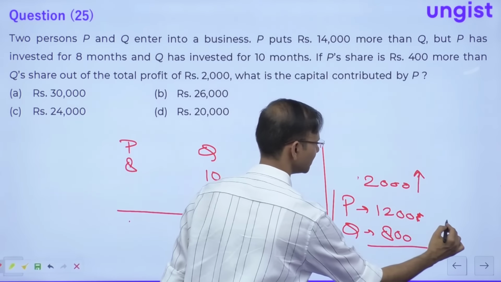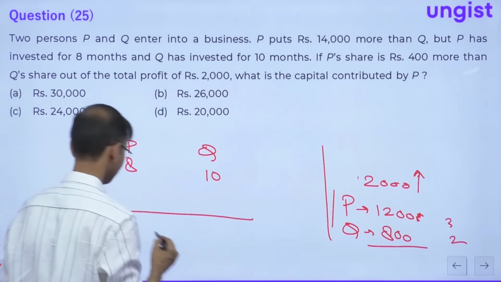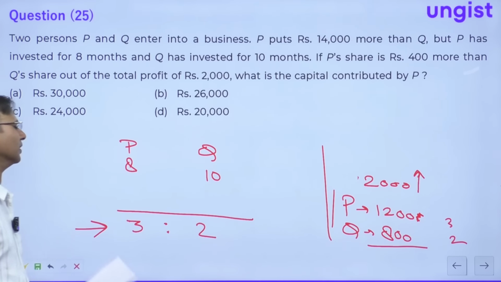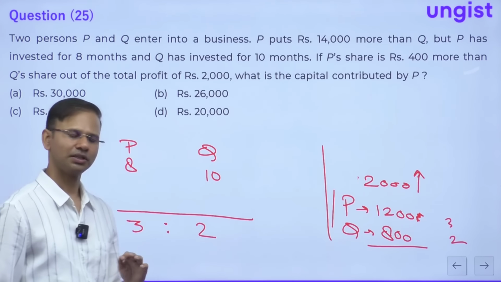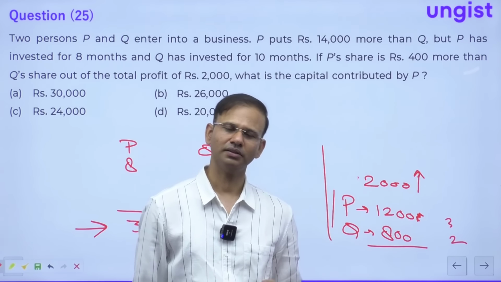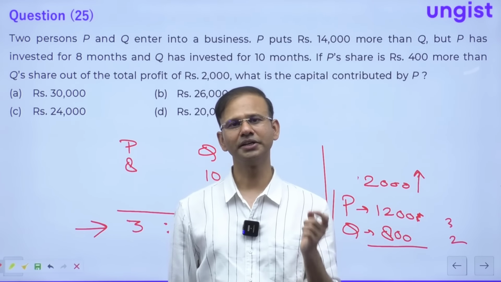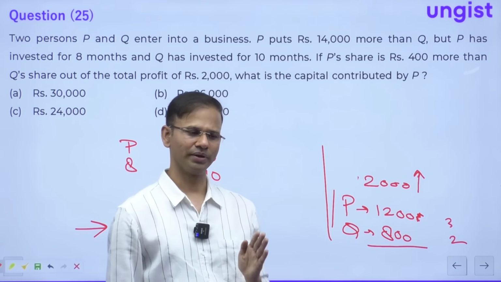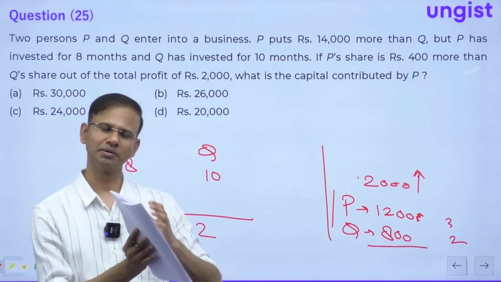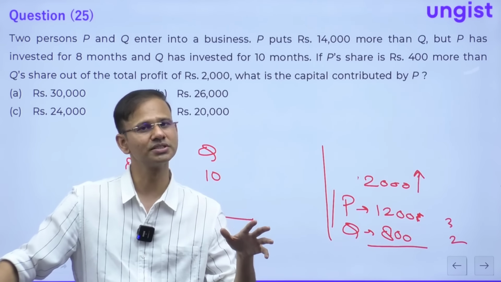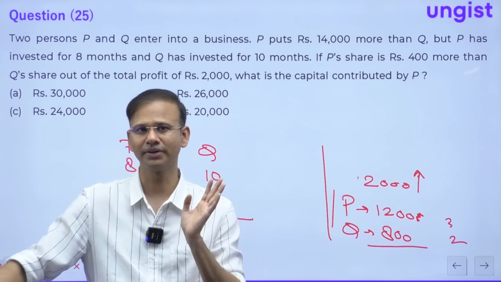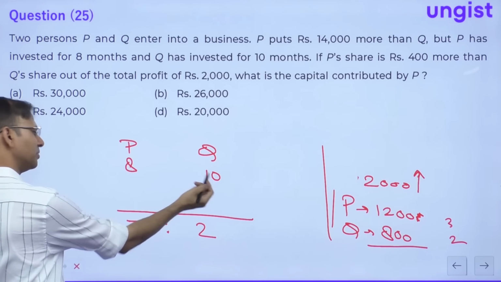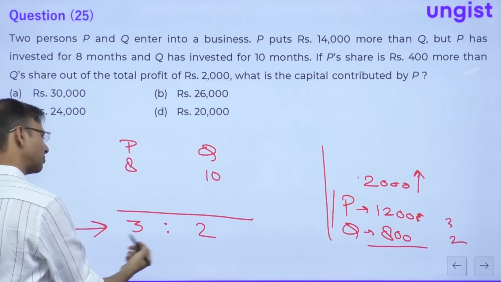So here the ratio is what? The ratio is 3:2. Correct everybody? So the ratio of the profit is 3:2. So guys, you know, in partnership, the profit is always divided between the partners in the ratio of their investment, right? Per unit investment. And that is found by the duration they are in the business multiplied by the capital they have invested, right? Duration into capital. So here the duration is already given, 8 months and 10 months, right? And the ratio of the profit is given.